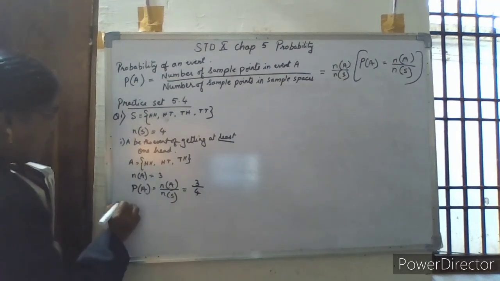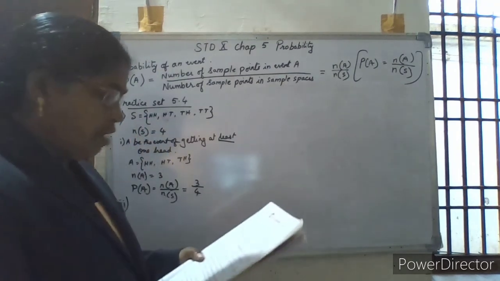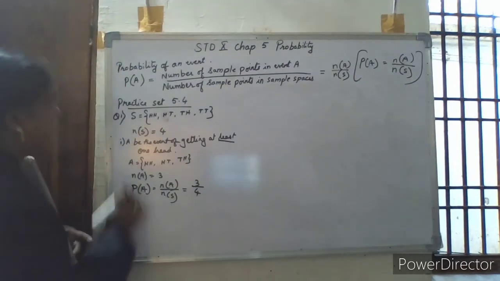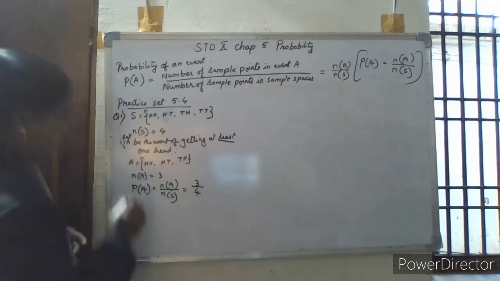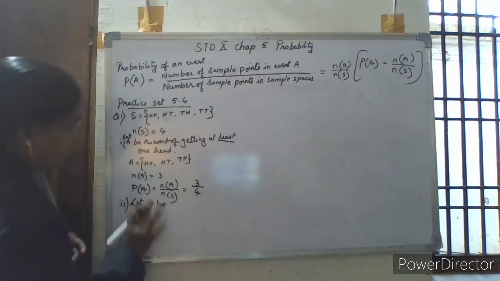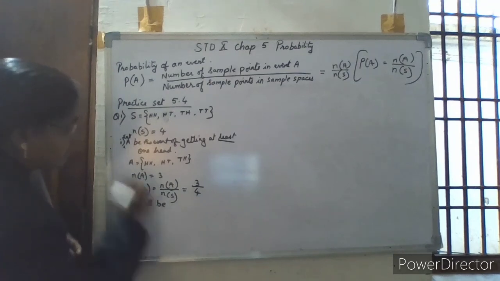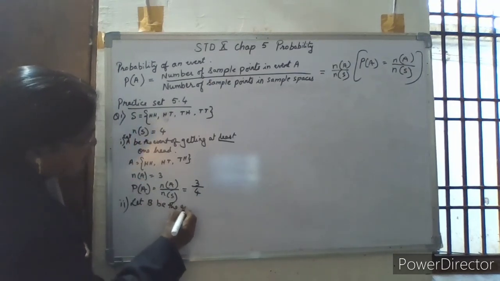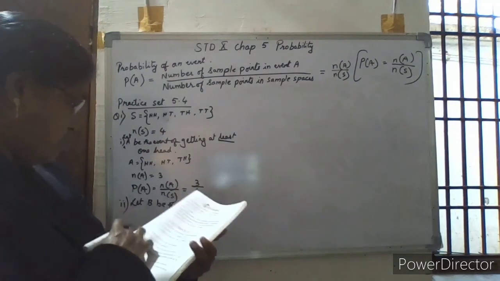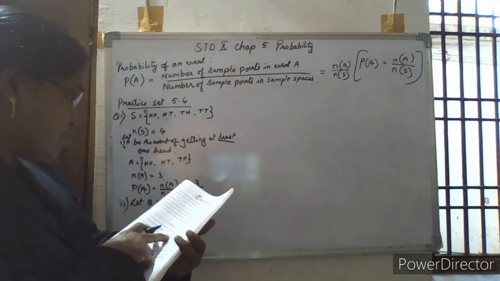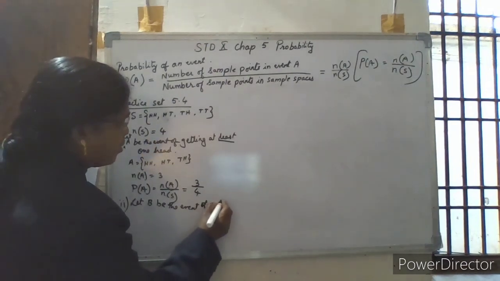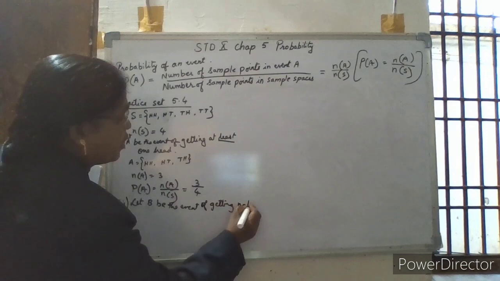Now let us go with the second question here. Given as getting no head. Let B be the event that, here we have to start with let, B be the event of getting no head.